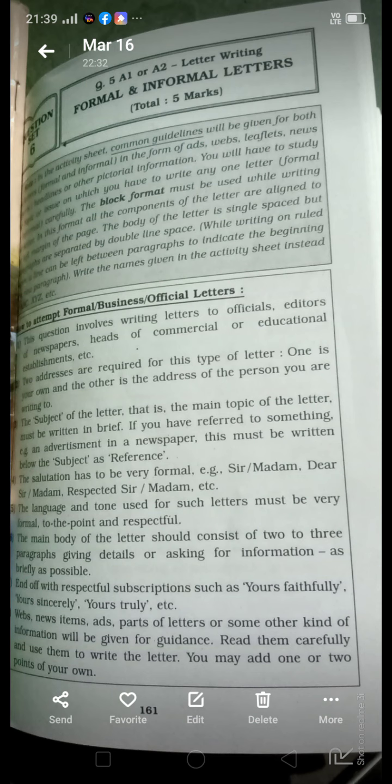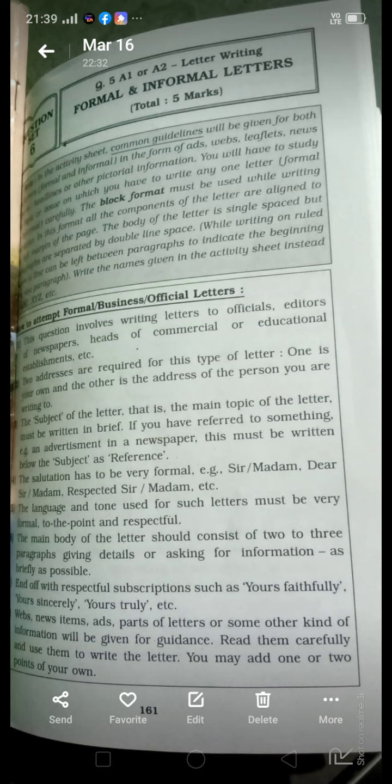This question involves writing a letter to officials, editors of newspapers, or heads of commercial or educational establishments. It may be an application letter, or a letter to the editor of a newspaper or any commercial or official body. Two addresses are required for this type of letter: the sender's address, which is your own, and the address of the person you are writing to, the receiver's address.